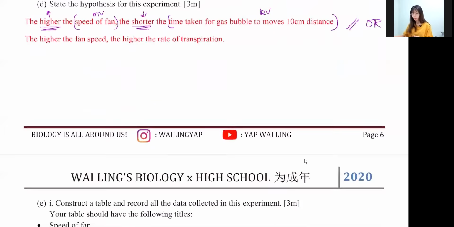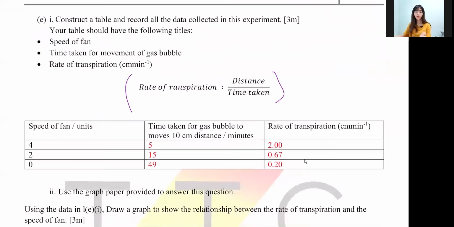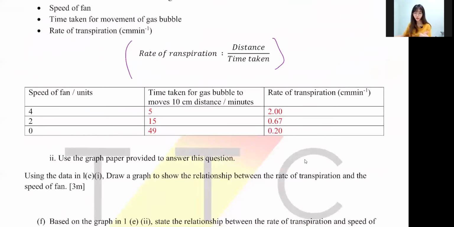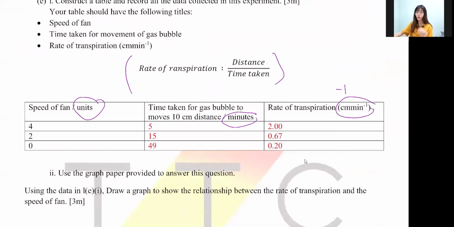Okay. Next one, construct a table. They will give you what you want to do. Just draw a table, fill in the blanks. Remember to write the unit. No unit, your answer is deducted 1 mark, no unit only. So just write the answer. And if the question did not give you any formula, you have to derive the formula from here. cm per minute, right? You use cm divided by minute. If they did not give you any formula, then you have to derive a formula. Hopefully you all know how to derive a formula that you learn in physics.